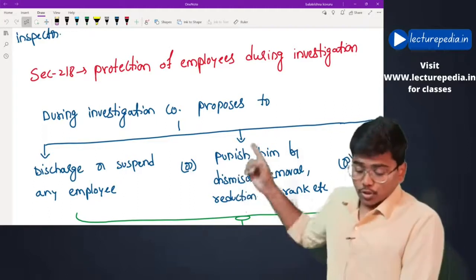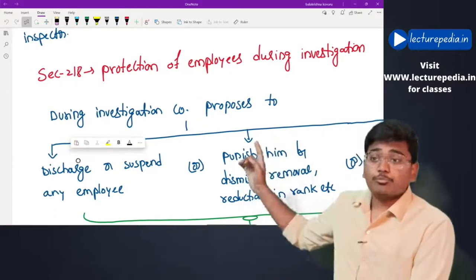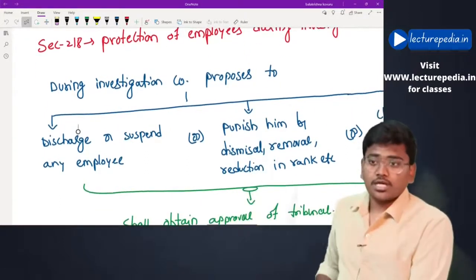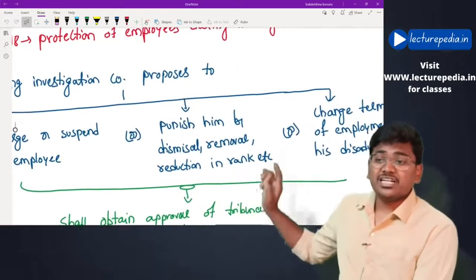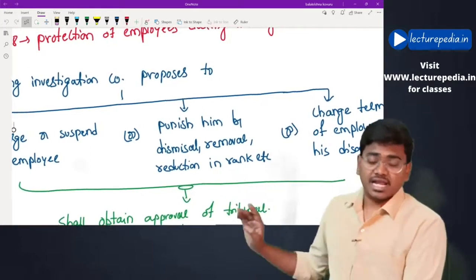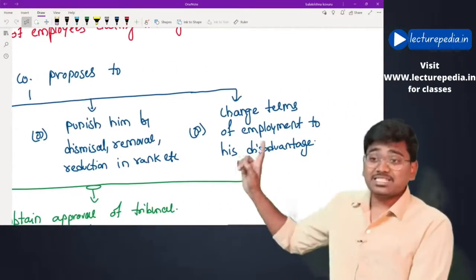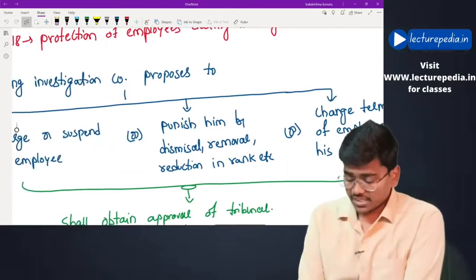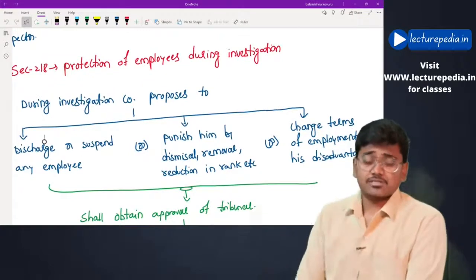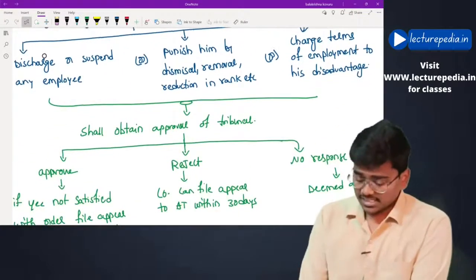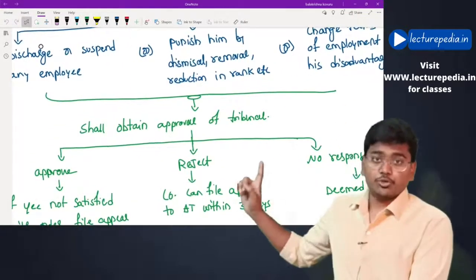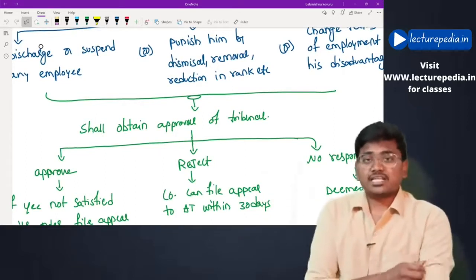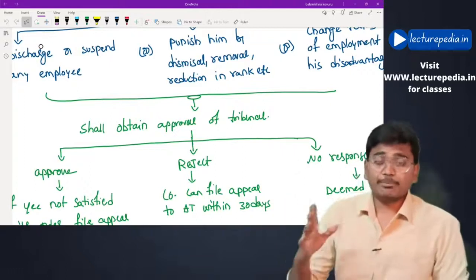In that case, during investigation, if the company proposes to discharge or suspend any employee or punish him by dismissal, removal, reduction in rank, etc., or change terms of employment to his disadvantage, if the company wants to take any of these actions, then it has to first of all take the prior approval of the tribunal. Only after obtaining approval of the tribunal can the company take any of these actions.